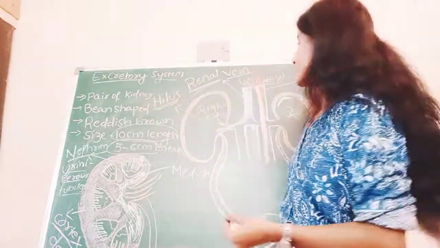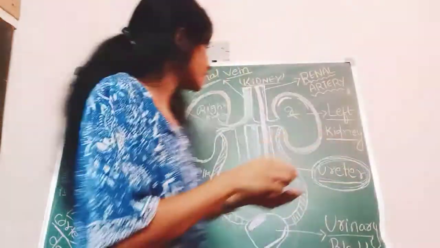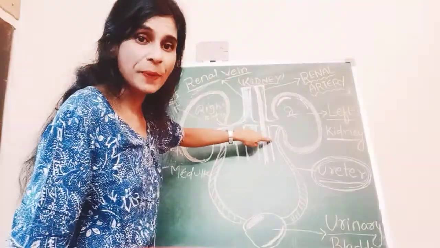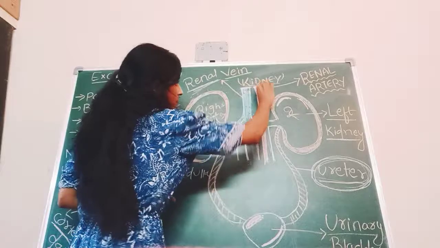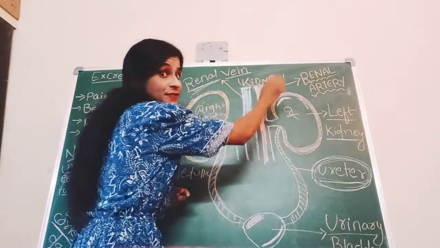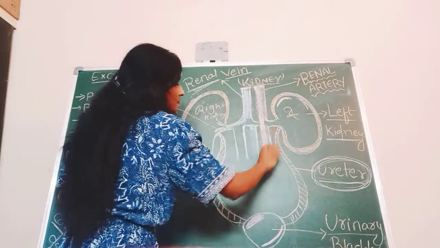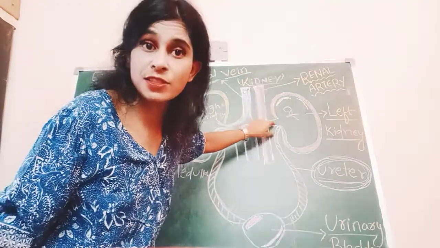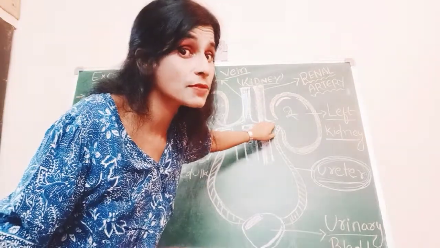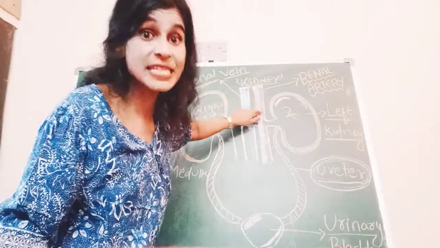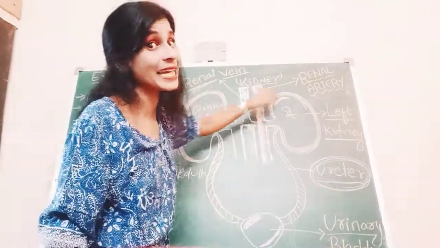And this, you can see. Can you see this pink colored one on the left side? This pink colored structure is the renal artery. Artery means red blood vessels. This is the renal artery, associated with the kidney, so we named it renal artery.